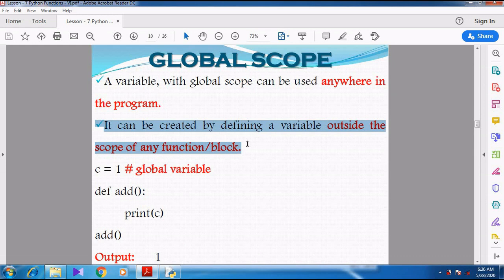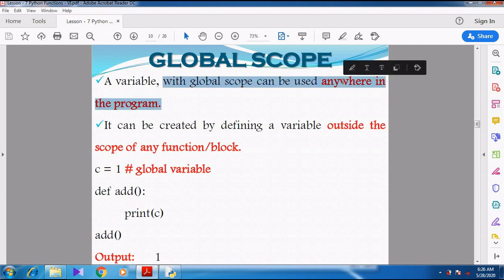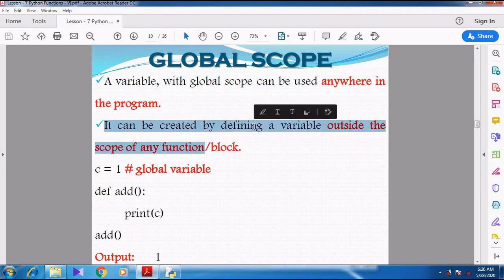So instead of creating the variable inside the function, instead of creating the variable inside a particular block, just create the variable outside the function, outside the block. So that particular variable is called a global variable. Can you understand, students? A global variable is accessed anywhere in the program, and you create it by defining a variable outside the scope of any function, outside of any block.